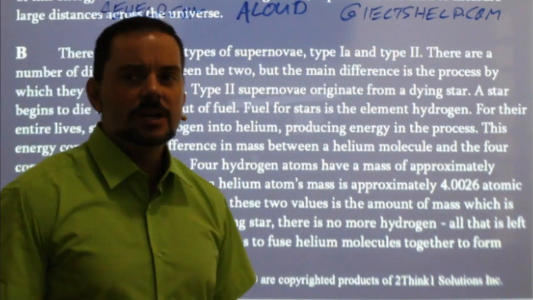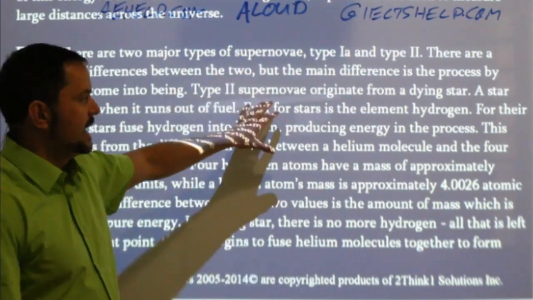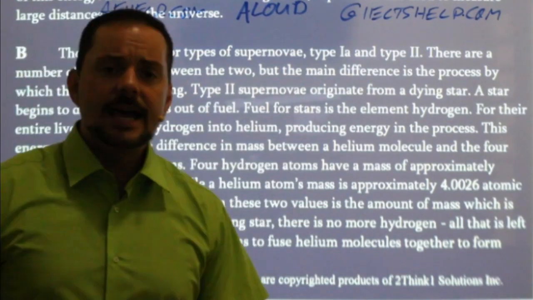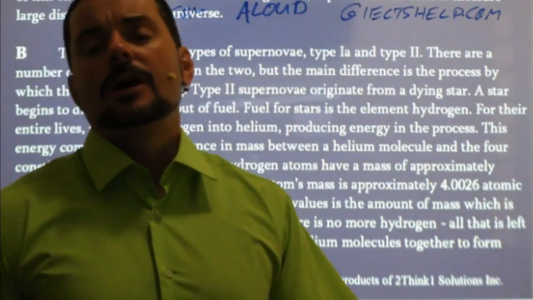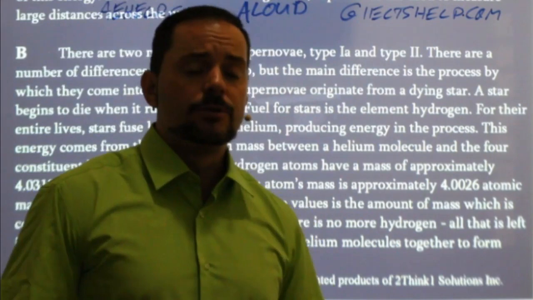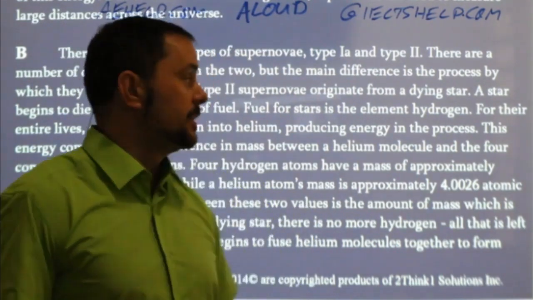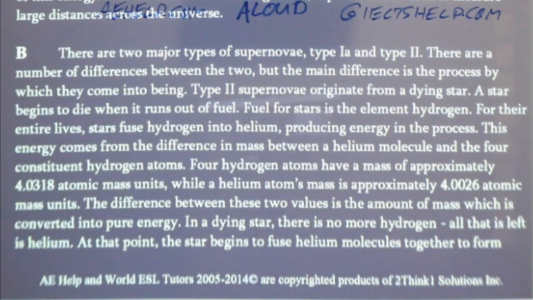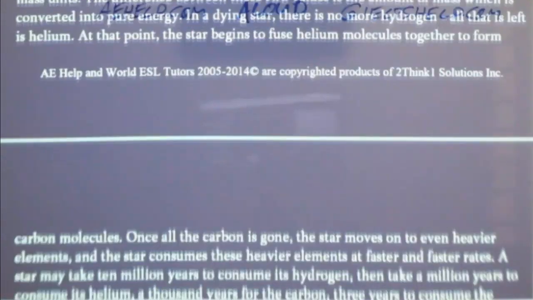Amarjeet says it talks mostly about type 2 supernovae and how they come into existence, so how that happens. Yeah, so it talks about type 2 supernovae for the most part. For the most part, it's discussing how that happens with the burning of different types of elements, hydrogen, helium, and so on.